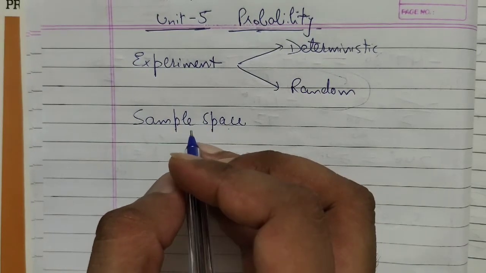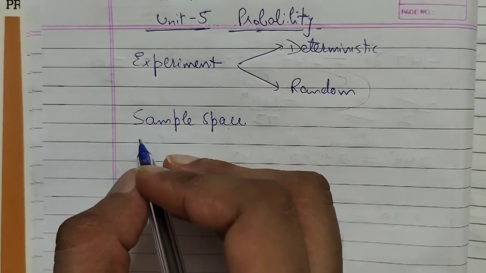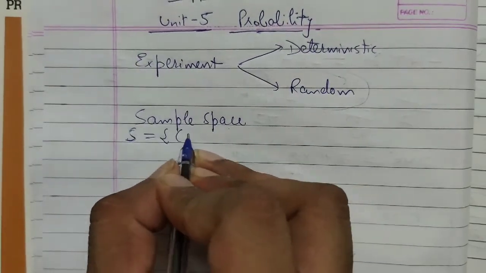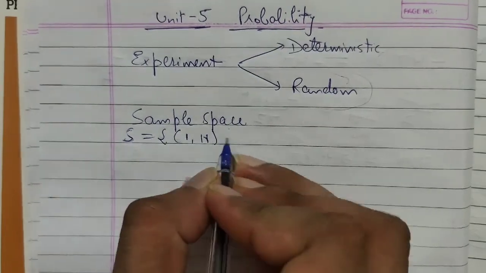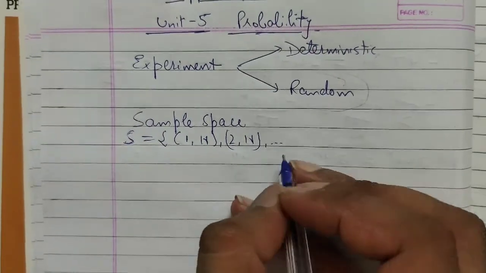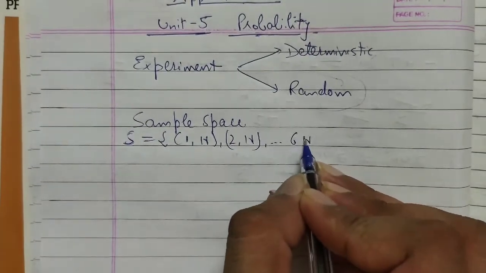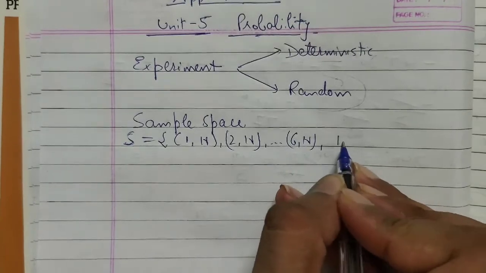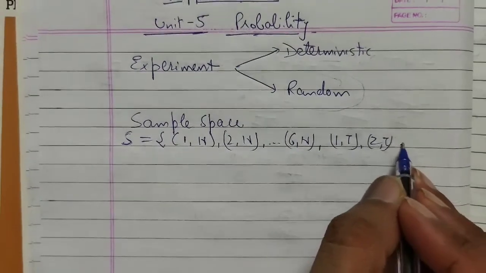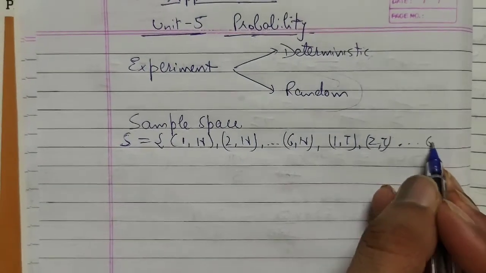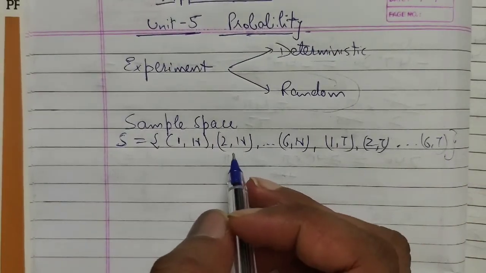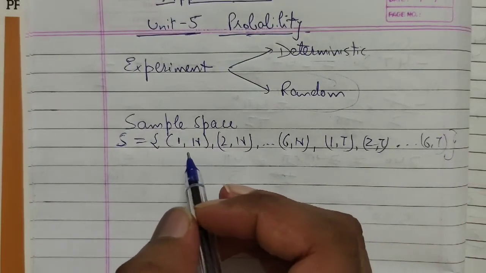The sample space will be 1 head, 2 head, 3 head, 4 head, 5 head, 6 head, right? Similarly, 1 tail, 2 tail, 3 tail, 4 tail, 5 tail, 6 tail. So this is the sample space for it, the total number of outcomes.